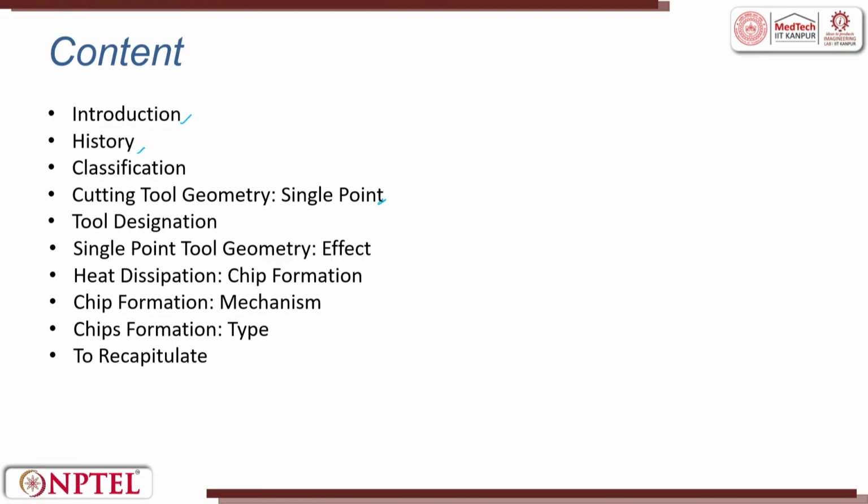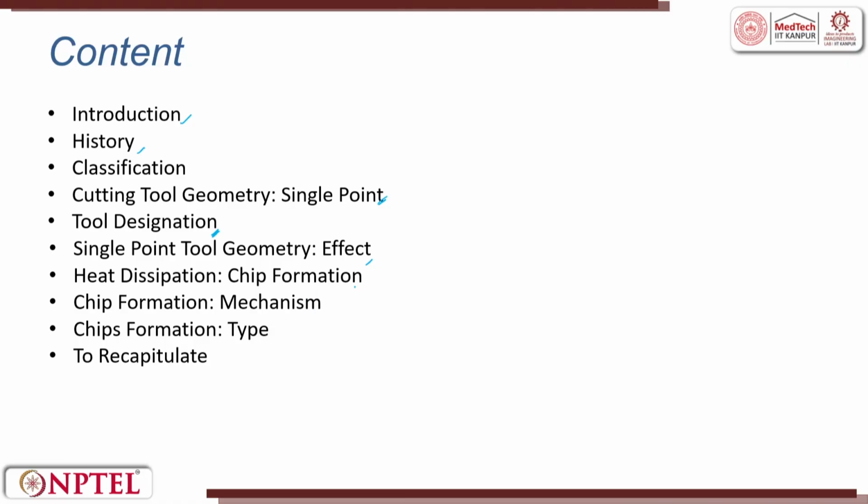So, we will have to understand more about the single point tool. A single point tool is not only a single point; it has multiple geometries attached to it. So we will see tool designation, then tool point geometry. When there are two materials, the tool material and the workpiece material, and they touch and move, there is always friction.